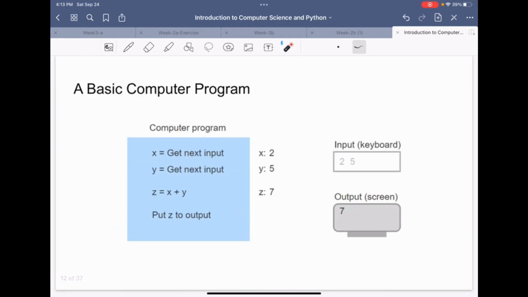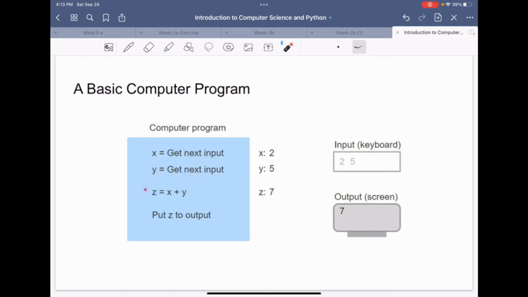So here we have a basic computer program. Here we have a screen, as you can see. In this screen, we have a variable x and a variable y. x is a variable that takes an input from the user, and y is a variable that takes an input from the user as well.